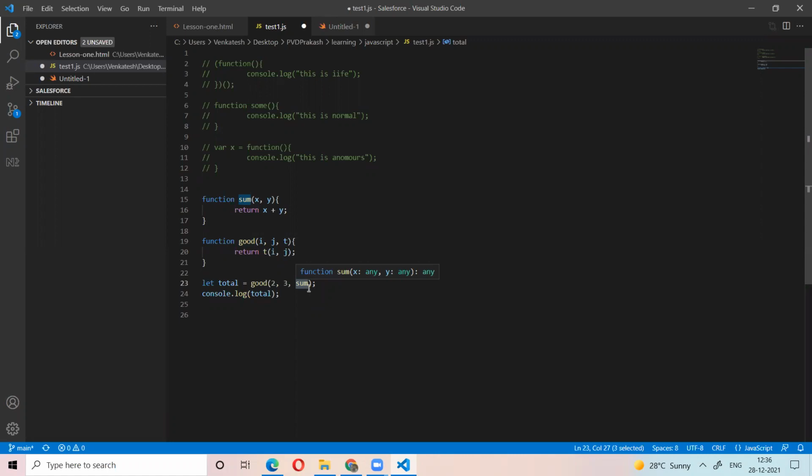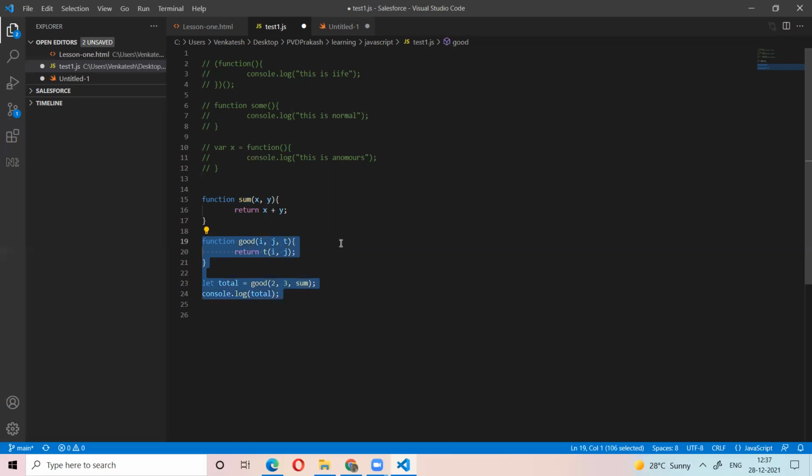Let me explain clearly. What is the callback function? A function which we can pass as an argument to the other function. That is the callback function. What is the higher order function? A function which will take the other function as an argument. That is the higher order function. You understand the difference between the callback function and higher order function? Yes, sir.